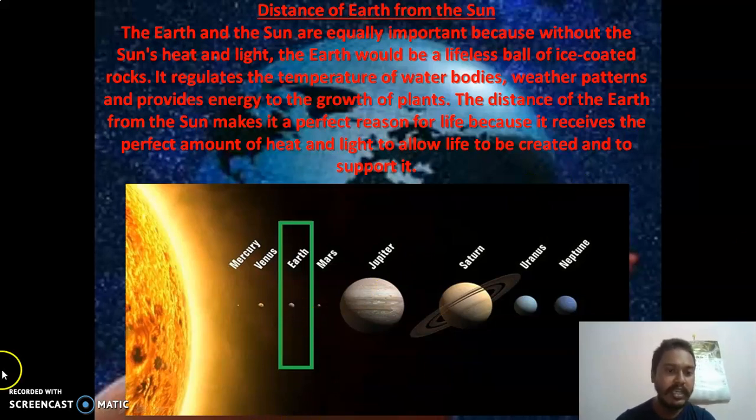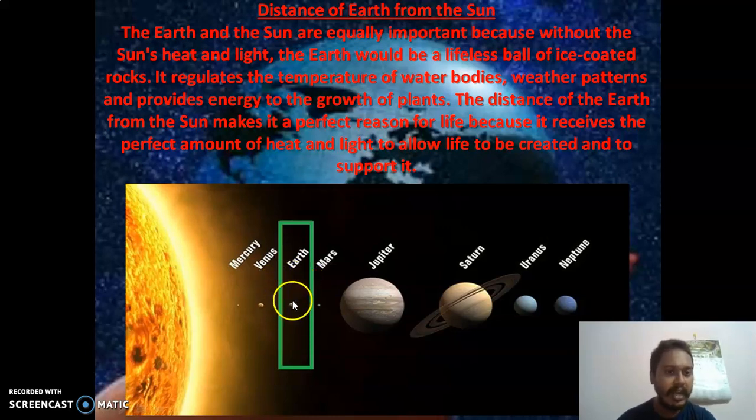Our Earth's distance from the Sun is very important, because the earth and the sun are equally important, because without the sun's heat and light the earth would be a lifeless ball of ice-coated rocks. It regulates the temperature of water bodies, weather patterns and provides energy for the growth of plants.